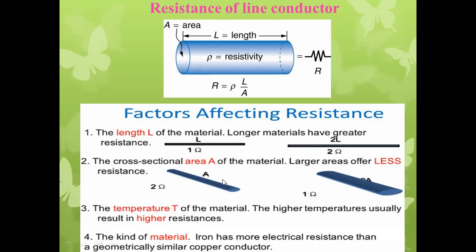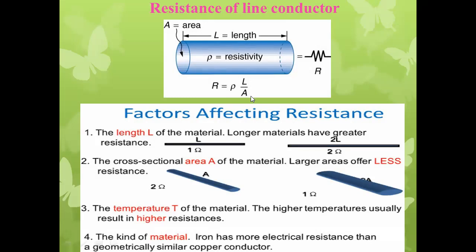Now the cross-sectional area of the material, A. In the first case the area of cross section is A, and in the second case it is 2A. Let us see how the area of cross section affects resistance. Since resistance is inversely proportional to area, resistance decreases whenever area of cross section increases.